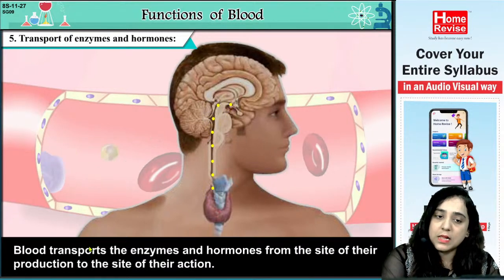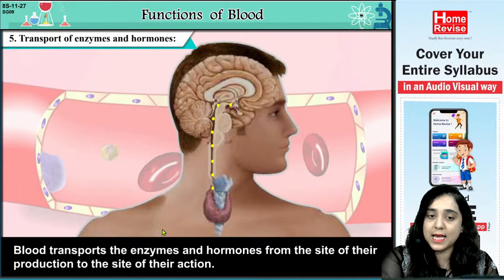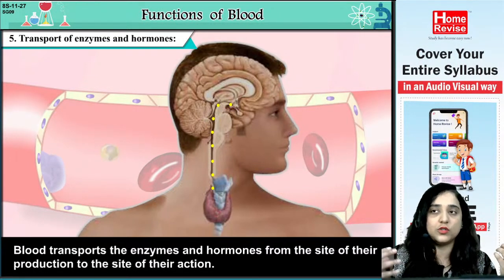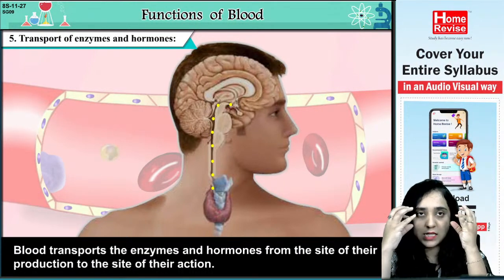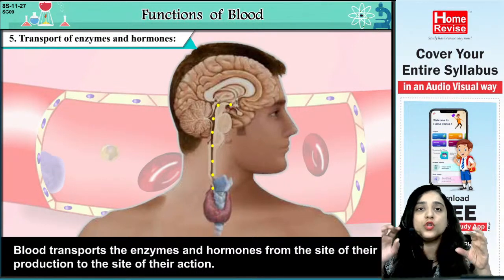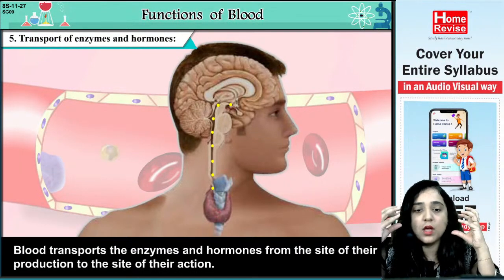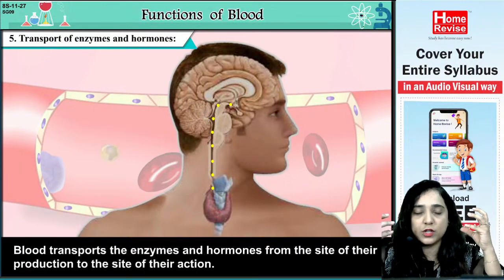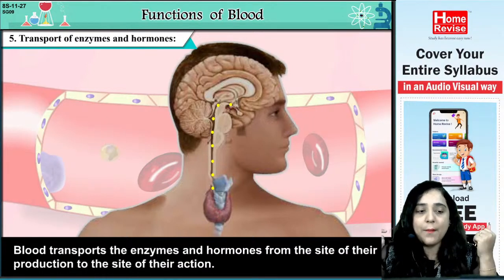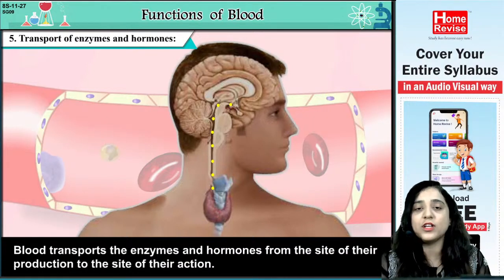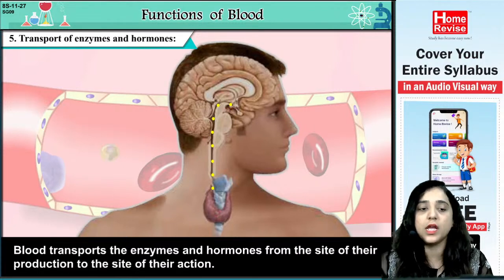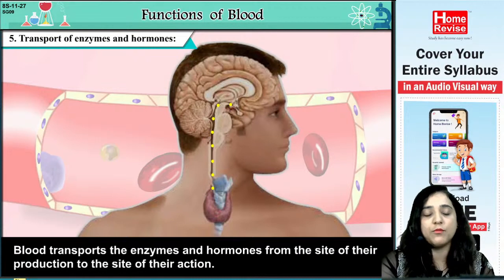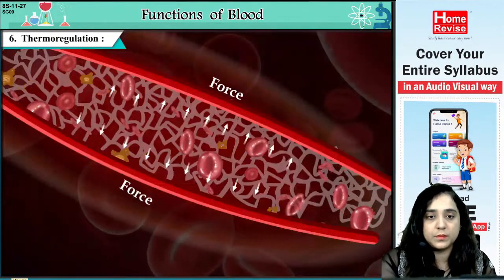So blood also helps to transport the enzymes and the hormones from the site of production to the site of action. For example, in the human eye, if we are seeing something, we think of producing an action, like raising a hand. All those enzymes and hormones that need to go there are also transported with the help of the blood.